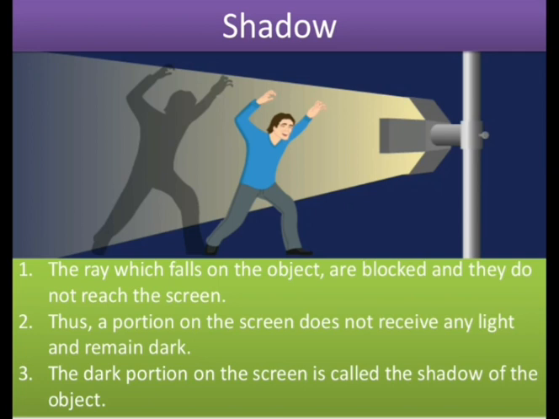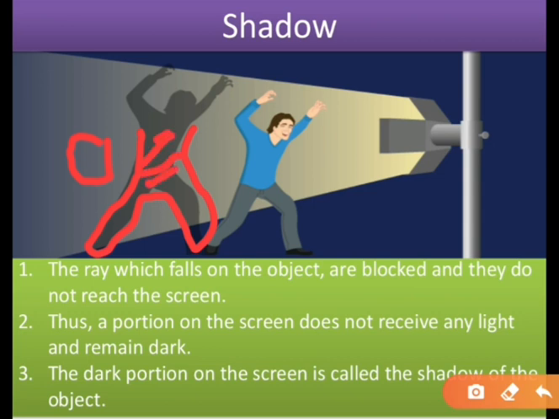So see, a man is standing here which acts as an opaque object, and when the light is falling on this man, it will block the light from reaching the screen, and the portion on the screen, here is the screen, where no light is received will remain dark. जहाँ पे लाइट नहीं पहुँचेगी वो क्या रहेगा, डार्क रहेगा. And this dark portion is known as the shadow of the object.